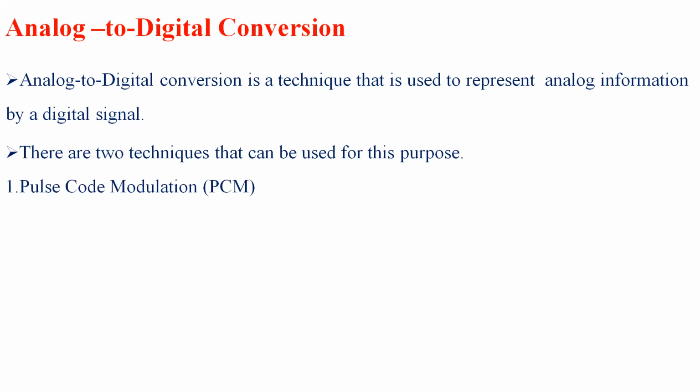Basically we are going to use two different techniques in order to convert analog signals into digital data or digital signals. The very first, predominant one is pulse code modulation, also called PCM, and the next one is delta modulation, called DM. These are the two major techniques which can be used for converting an analog signal into a digital signal. Now let's learn about pulse code modulation.